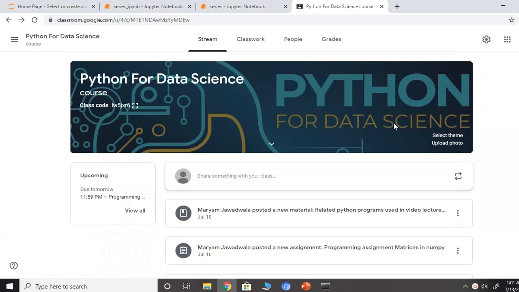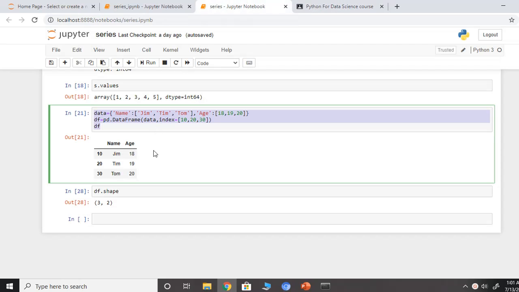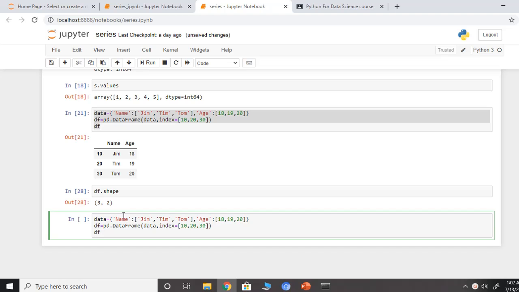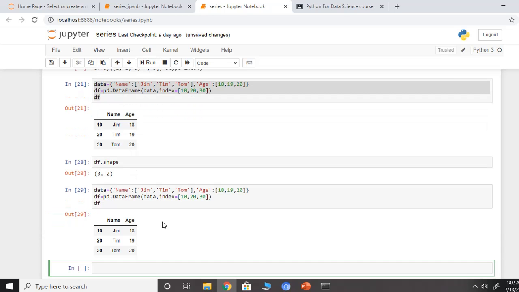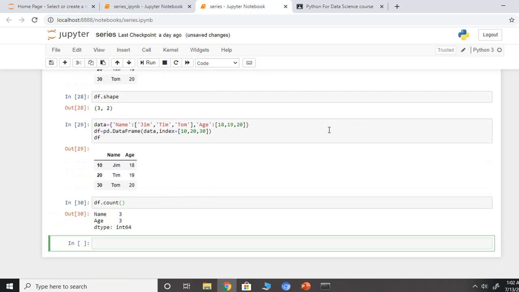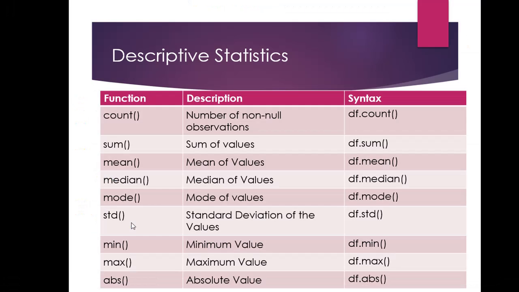Let's have a look. This is my notebook. Let's use the same data frame. I run it. Now I say df dot count. So for name, there are 3 elements, for age, there are 3 elements. So it's giving me the count of non-null values. Next is sum. Sum will give me the sum of values.